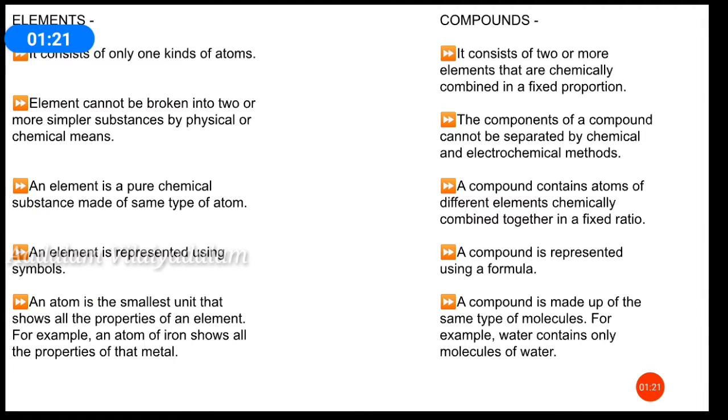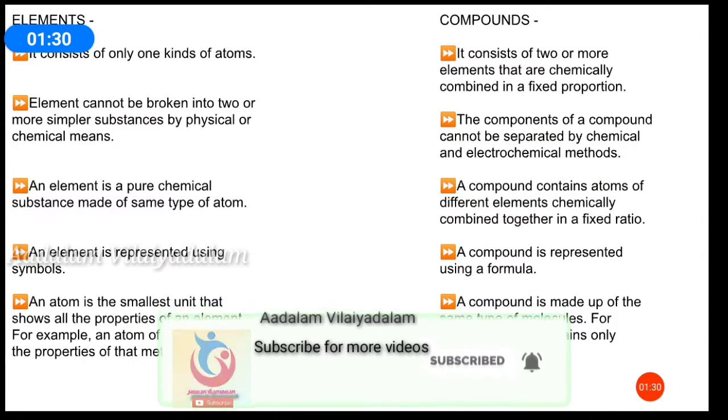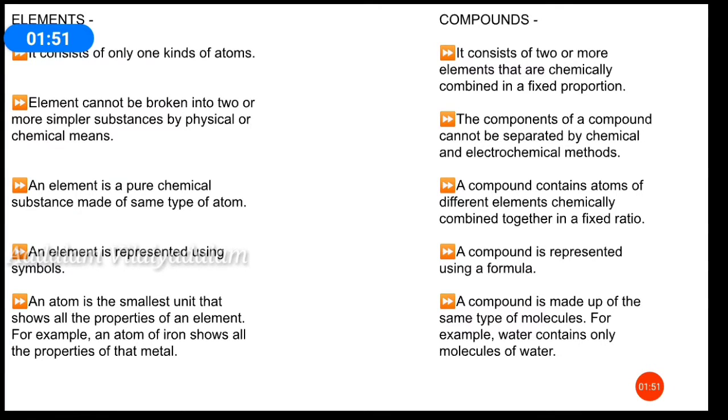An element is a pure substance made up of the same type of atoms. A compound contains atoms of different elements chemically combined together in a fixed ratio. An element is represented using symbols. A compound is represented by using a formula. An atom is the smallest unit that shows all the properties of an element. For example, an atom of iron shows the properties of that metal. A compound is made up of the same type of molecules. For example, water contains only molecules of water.